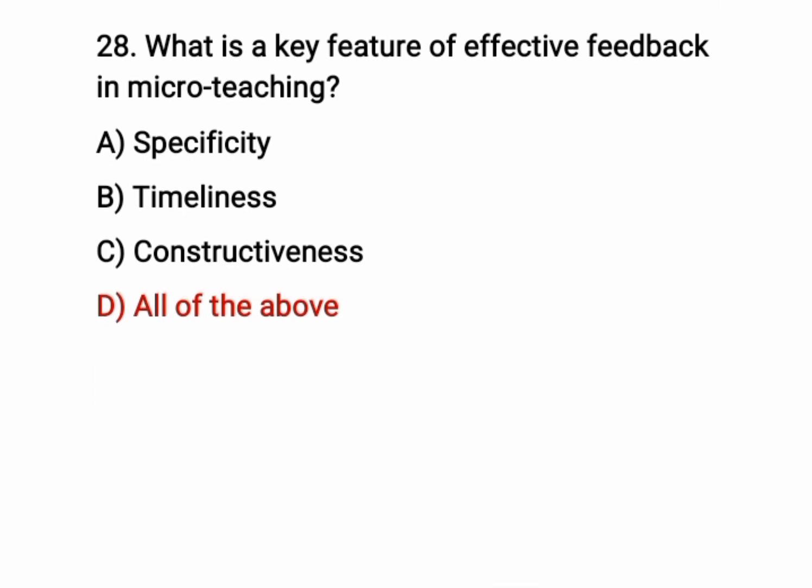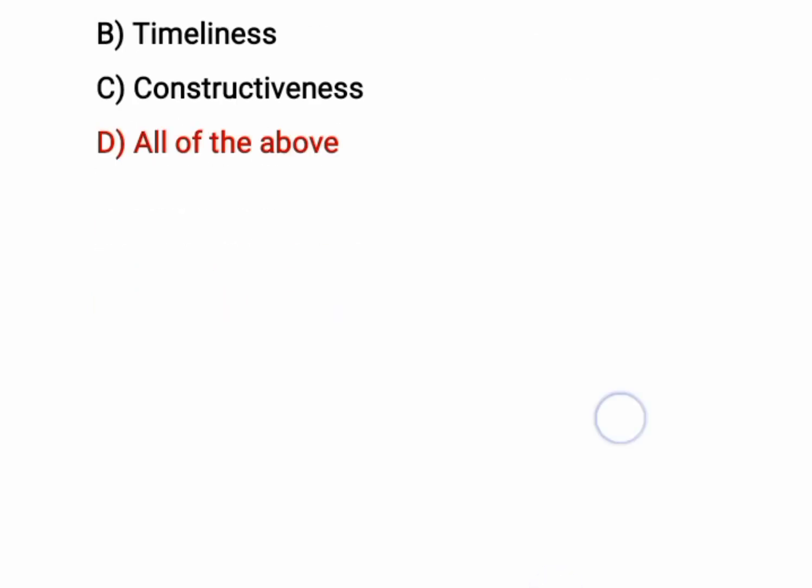Okay, question number 28. What is key features of effective feedback in micro teaching? The correct option is D, all of the above. It means specificity, timelines, constructiveness is a key features of effective feedback in micro teaching.